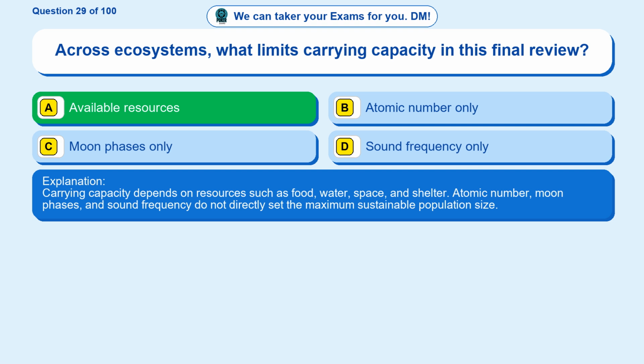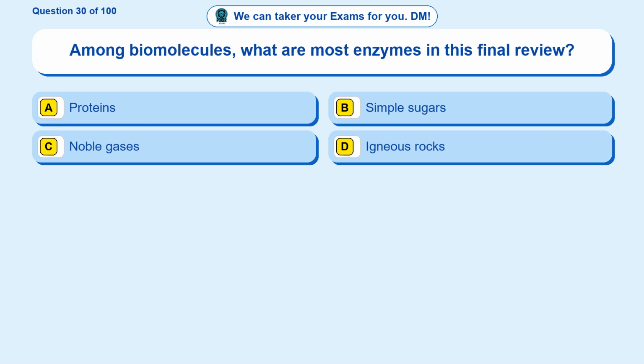Question 30. Among biomolecules, what are most enzymes in this final review? Option A, proteins. Option B, simple sugars. Option C, noble gases. Option D, igneous rocks. The correct answer is option A.